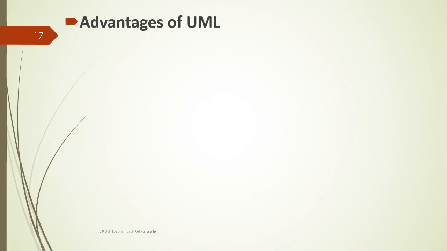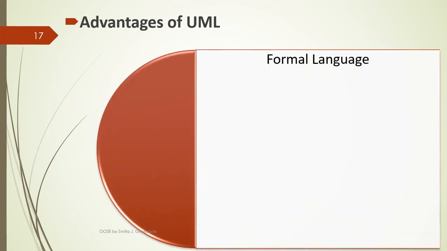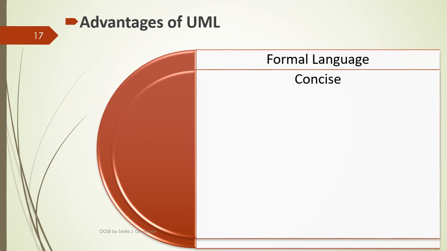Now, advantages of unified modeling language. First one, it is a formal language. Each element has strongly defined, meaningful syntaxes and protocols for construction of any model. Assume once the model is constructed, then that design is understood by every person. It is concise. The entire language is made up of simple and straightforward notations. Anyone can easily use those syntaxes and go for design of a system.